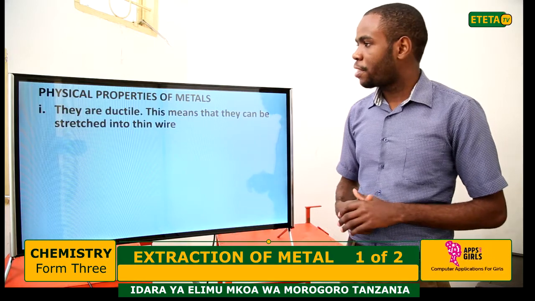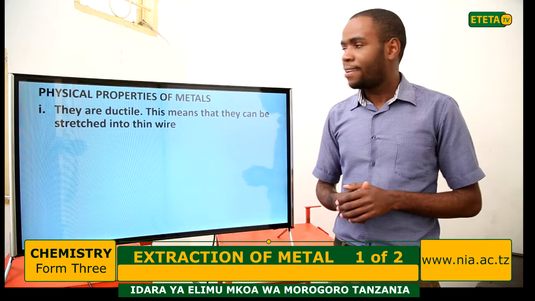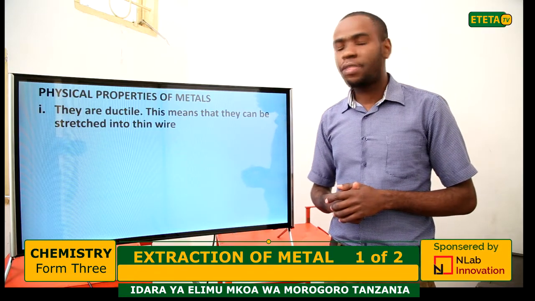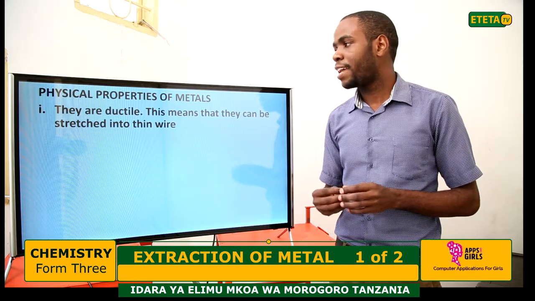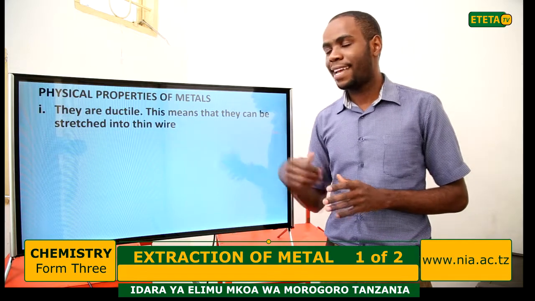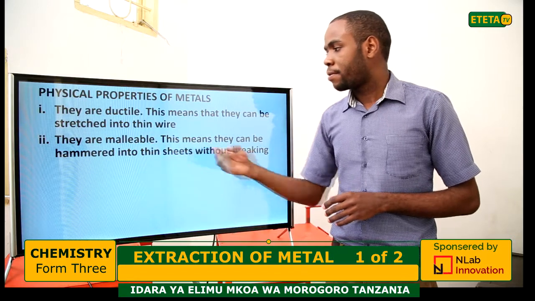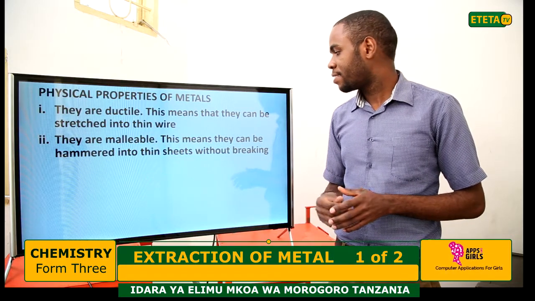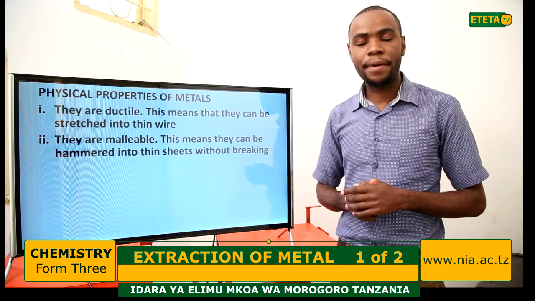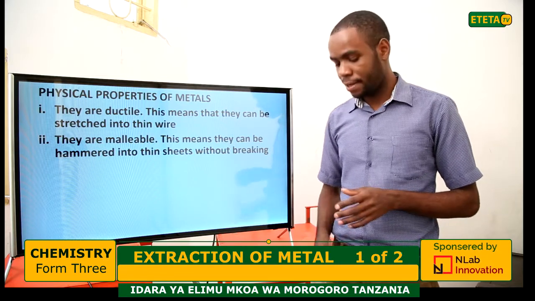Some include the following. The first one, they are ductile. I mean, they can be stretched into thin wire. That's the meaning of the word ductile. Another, they are malleable. I mean that they can be hammered into thin sheets without breaking.